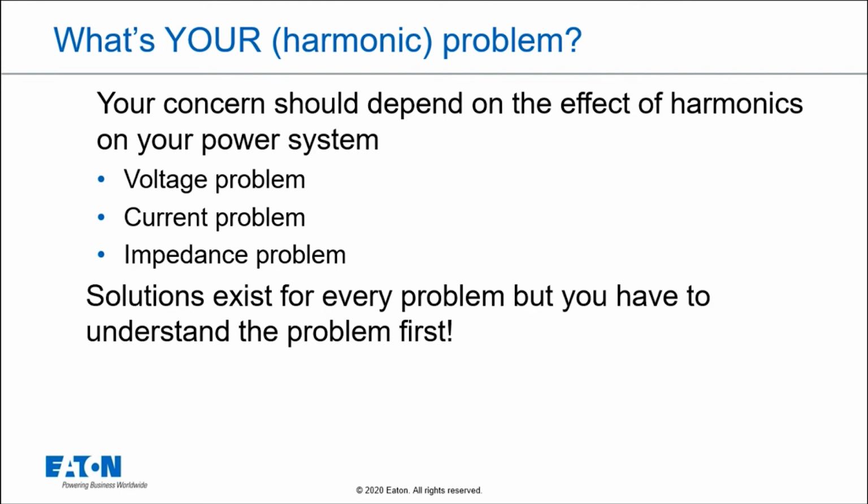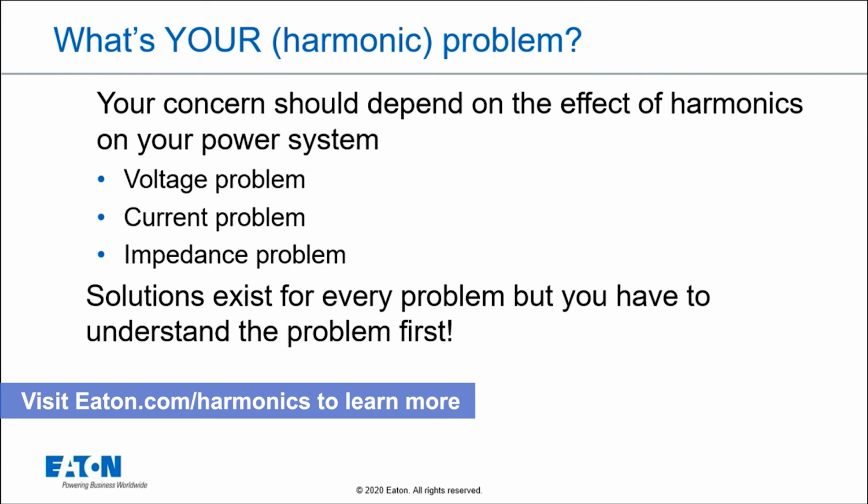So as we look at harmonics, what do I care more about, voltage or current distortion? The answer is really both, because if I screw up my voltage, I'm going to have problems. If I screw up my current, I'm going to have problems. But both of those problems are marginal depending on the amount of current distortion and the amount of voltage distortion, and it's all based on the impedance. So solutions exist for all of these issues, but you really have to understand where the problem's coming from to understand if I care more about voltage or current harmonics.